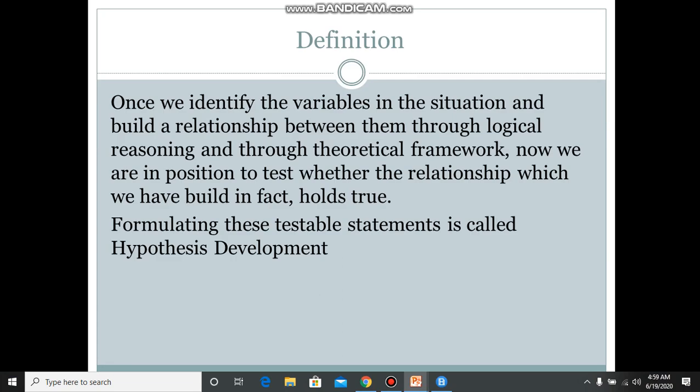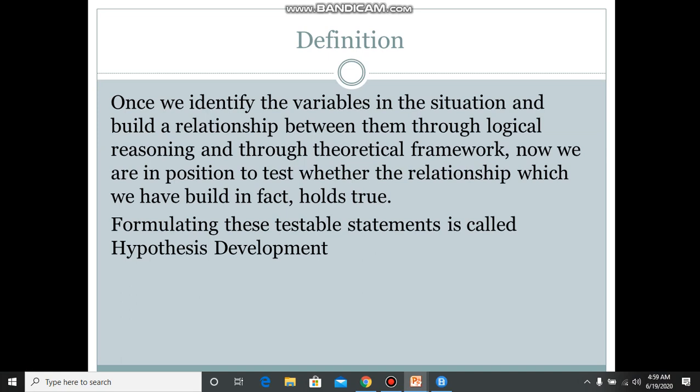First, the definition. Once we identify the variables in the situation and build a relationship between them through logical reasoning and through a theoretical framework, we are in a position to test whether the relationship we have built holds true in fact. Formulating these testable statements is called hypothesis development.